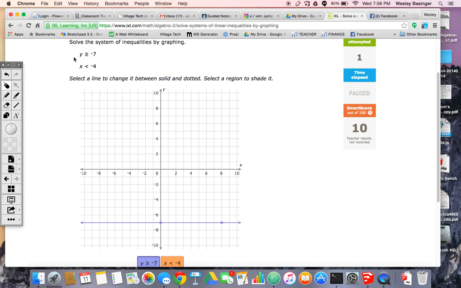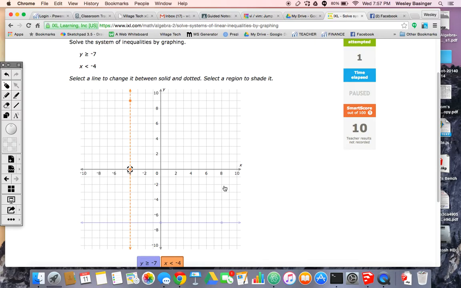Okay, now let's do the other one. Let's do x less than -4. Pick that one, go to the x-axis, find -4, and put your dot there. Notice there's no extra stuff on there. It's going to be a vertical line, so I put it there. Problem is, it's less than, which means it needs to be a dotted line, so I change it to dotted.